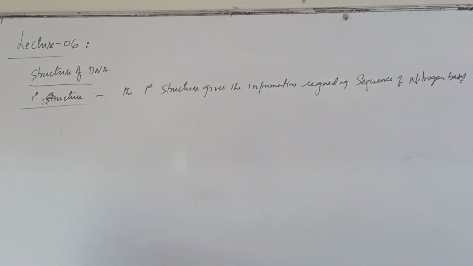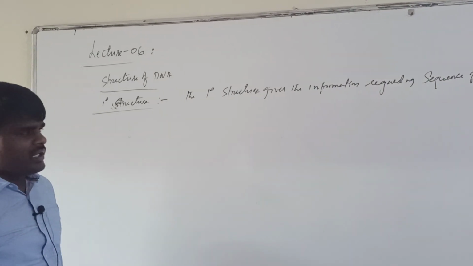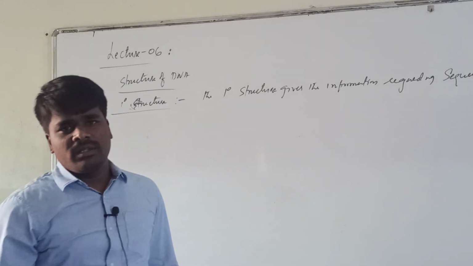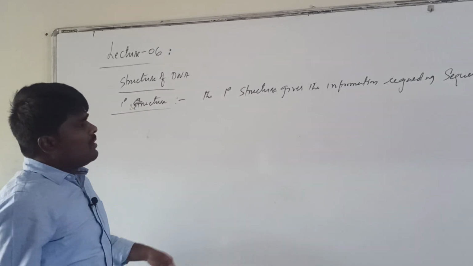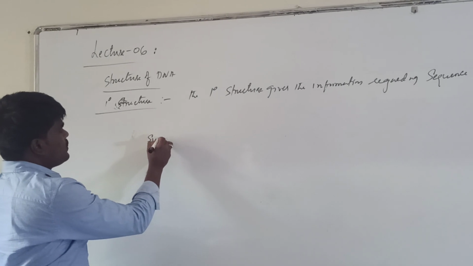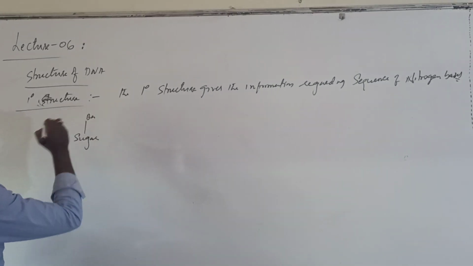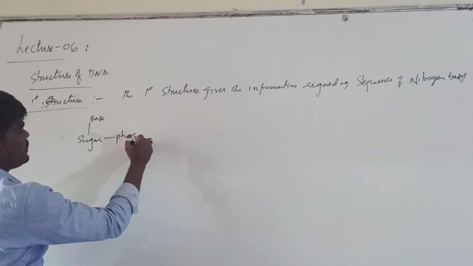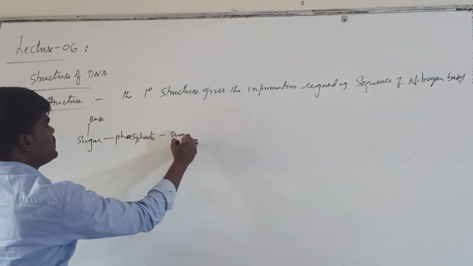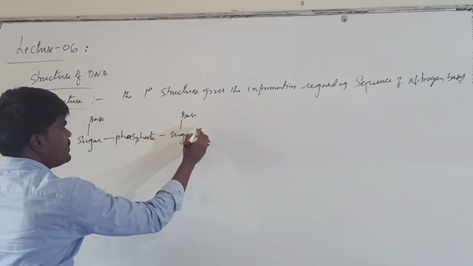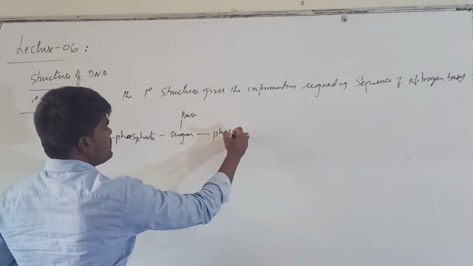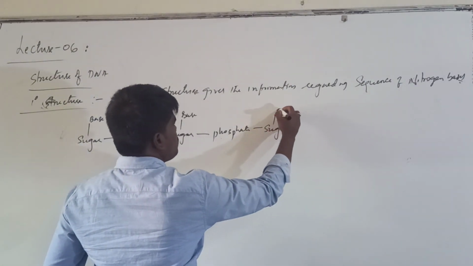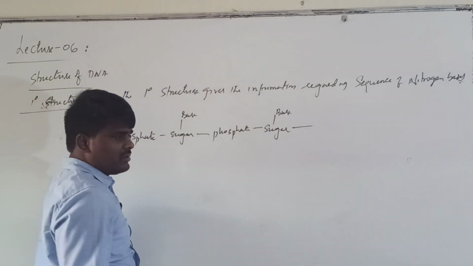Okay, the general way of representing the primary structure of either DNA or RNA. DNA will be a double helical structure, RNA will be a single strand. In order to represent this, first you have to take the sugar. The sugar will be connected to the base, which will be connected to the phosphate, and this phosphate again will be connected to the sugar. This sugar will be connected to the base, again phosphate. This is how the polynucleotide chain will be constructed. It goes on like this.